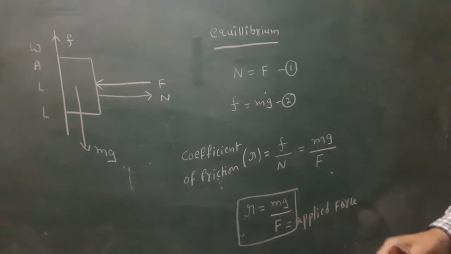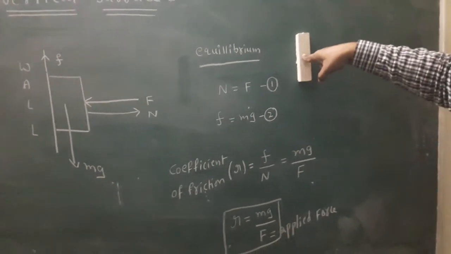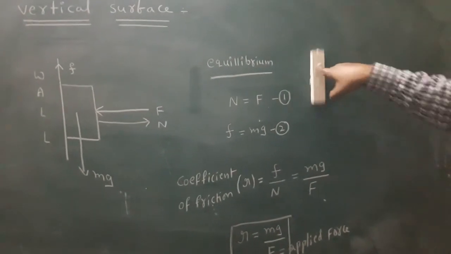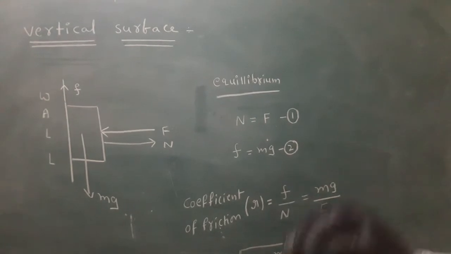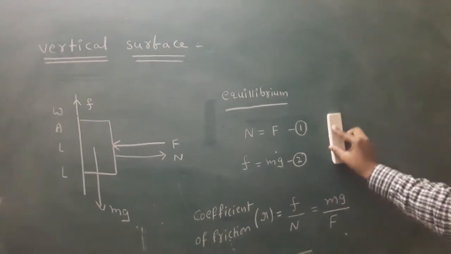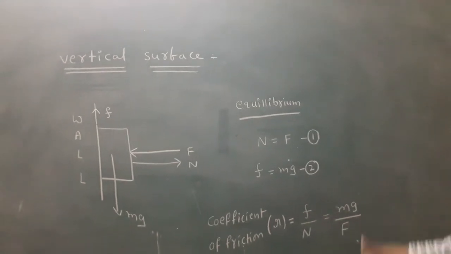Look here, this is the block. This block is pressed against a wall. This is the force F. If released, the block will fall down. That means friction acts upward.